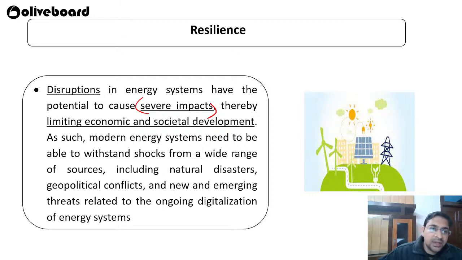Okay, so as such, modern energy systems need to be able to withstand a shock. Whatever the modern energy system is, it should withstand any kind of shock, like from natural disasters, geopolitical conflicts, or new emerging threats related to the ongoing digitalization of energy systems.